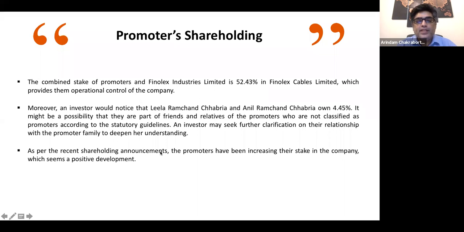Now, as per the recent shareholder announcements, the promoters have been increasing their stake in the company, which seems a positive development, right? So I hope you appreciate this, right? It's a good insight that we have gathered once we look into this. Was it good, guys? It's a good insight, some eye-opening stuff.